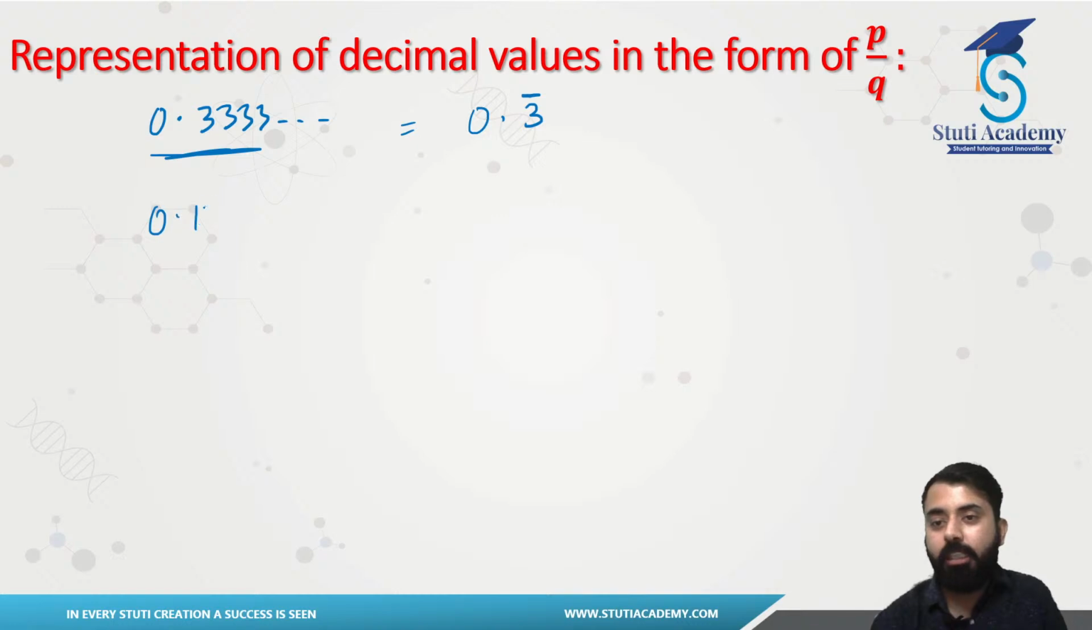Let's say if I had something like this, 0.131313. Now you see, 1, 3 is repeating continuously. So this can be written like this, 0.13 bar.